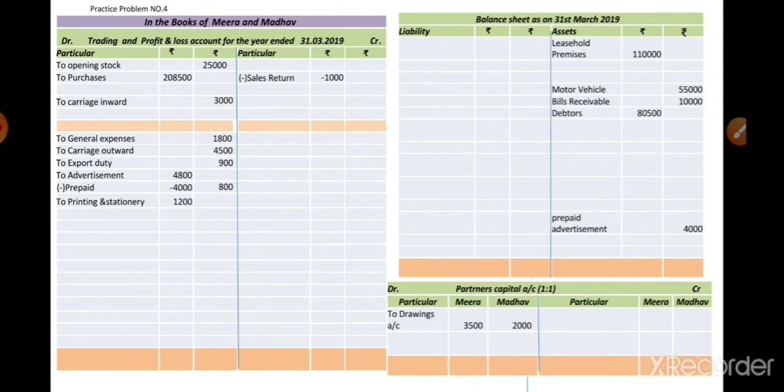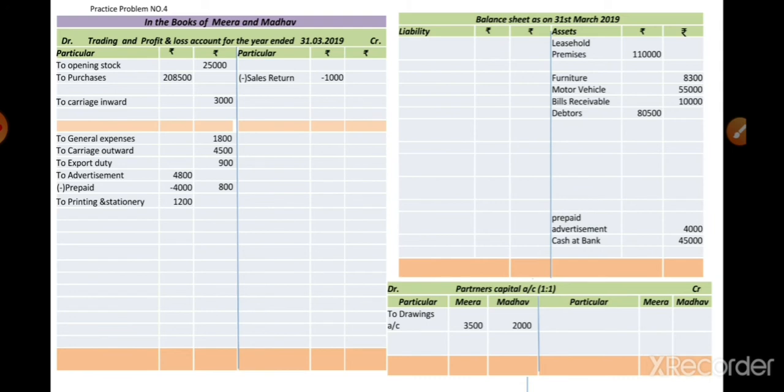Next one is the leasehold premises. Leasehold premises is a fixed asset which is taken by the partnership firm on a lease basis. So temporarily it is a fixed asset for the partnership firm. The amount of that leasehold premises is 1,10,000. So in the inner column we recorded it because adjustment is there. Okay, next one is the cash at bank. It is a current asset, so on the asset side we recorded it as cash at bank 45,000.